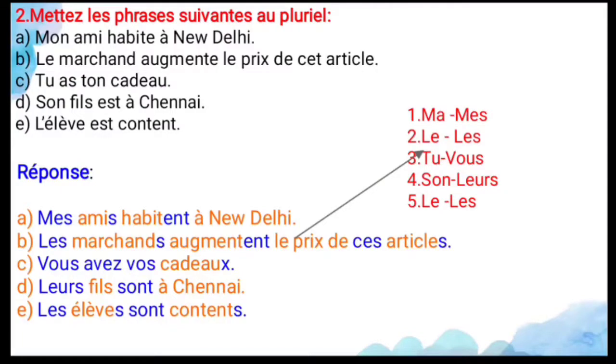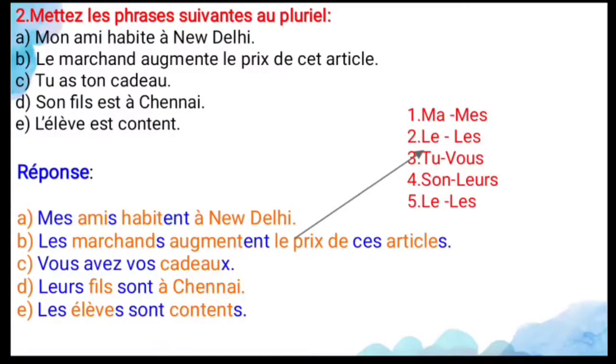And next, l'élève est content, the student is happy, and les élèves sont contents. For the definite article, les, and élèves you add s, and for the verb you use sont, and content is happy, it's an adjective, you add s for that.